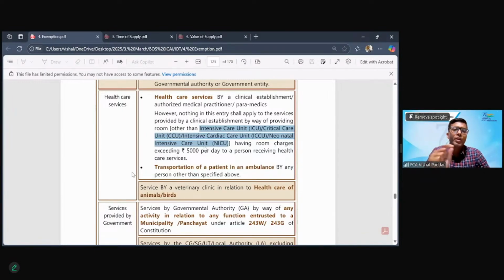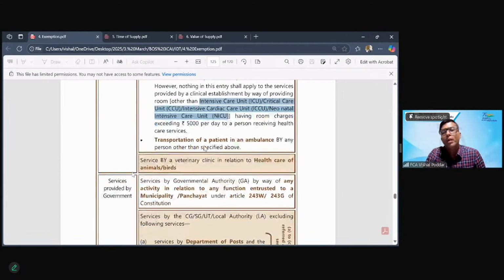That is where you are given this type of treatment, hair transplant or plastic or cosmetic surgery, not for beautification, but because there was some accident or some type of defect at the time of birth, etc. There was some abnormality, to correct that particular defect or abnormality, or because of some accident there was damage to your hair or your skin, because of which plastic surgery or hair transplant is required, it will remain exempt. But where it is only for beautification, it will become taxable.